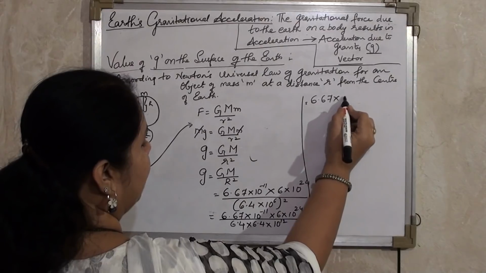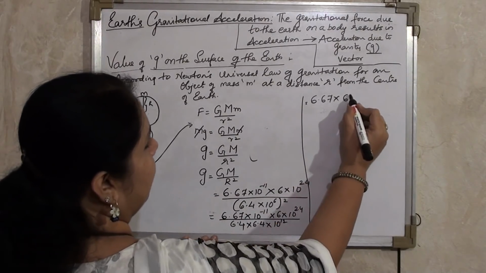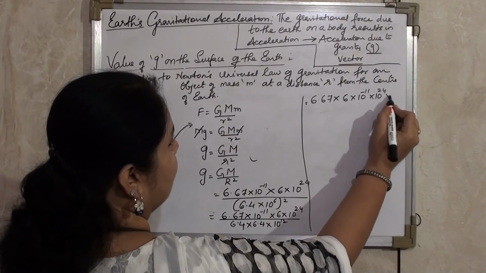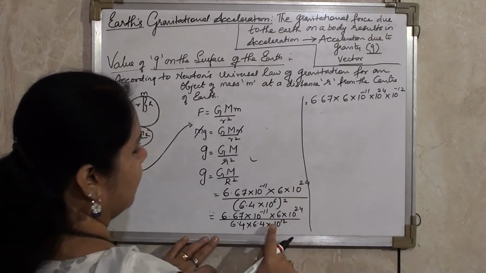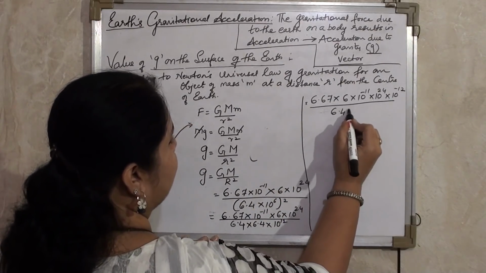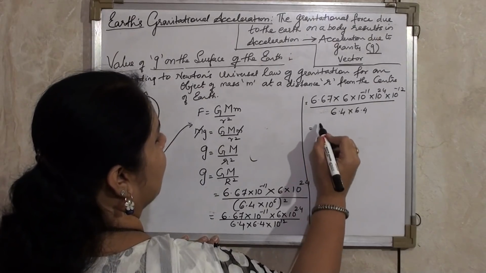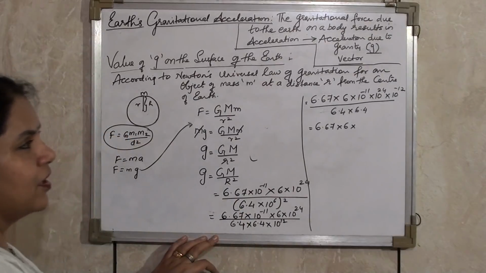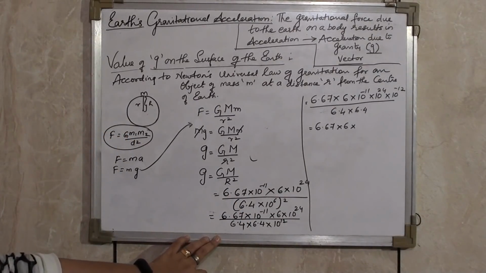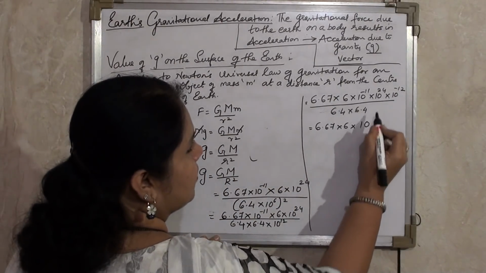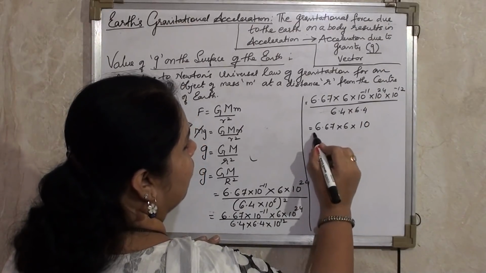6.67 into 6 into 10 raised to minus 11, 10 raised to 24 into 10 raised to minus 12, divided by 6.4 into 6.4. I'll be getting 6.67 into 6, 10 raised to minus 11 into 10 raised to 24 will give me 10 raised to 13. 10 raised to 13 into 10 raised to minus 12 will give me 10. This is your simple law of indices, first law that you have already learned.